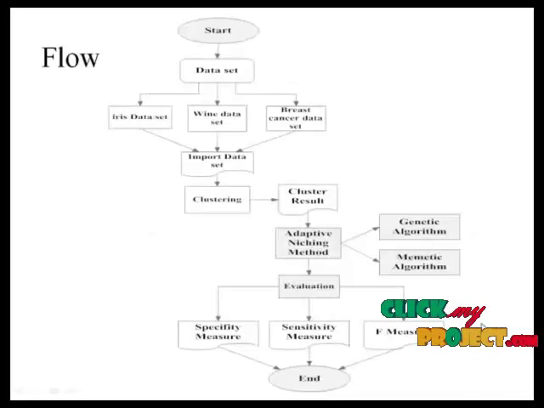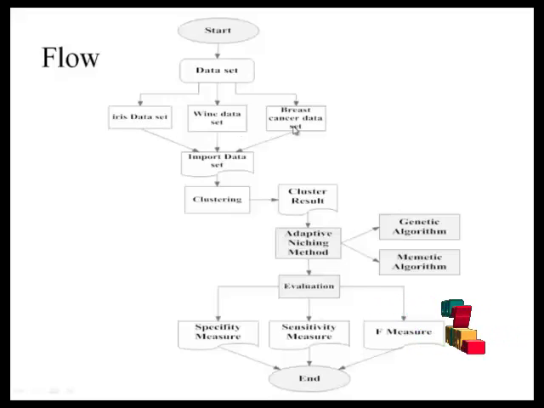Next, the flow of the project. Let's start the process with the dataset. We are importing three types of datasets, such as the iris dataset, the wine dataset, and the breast cancer dataset, and we are importing these datasets into a database. The records of these datasets are inserted into the database. After importing the datasets, we apply clustering to the inserted records, forming clusters based on the dataset records, and we get the clustering result as clustered records.